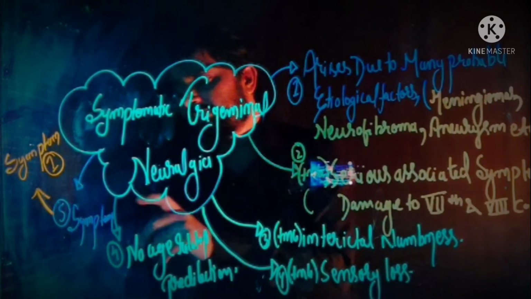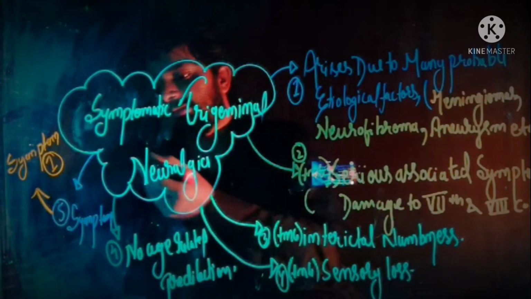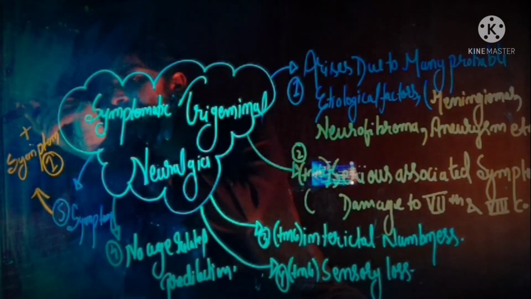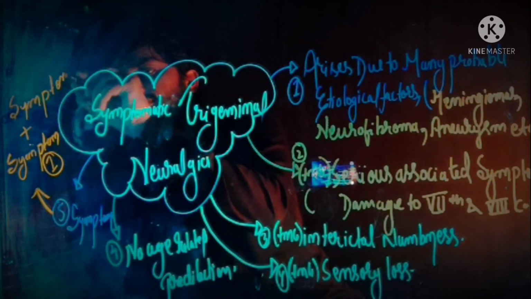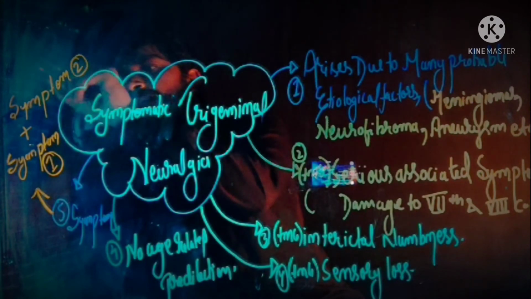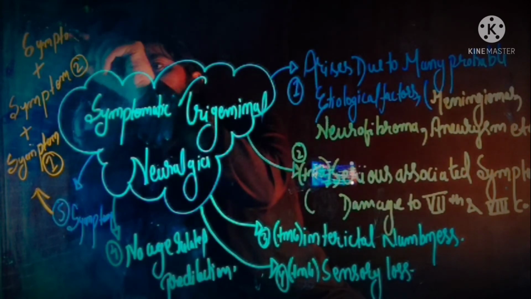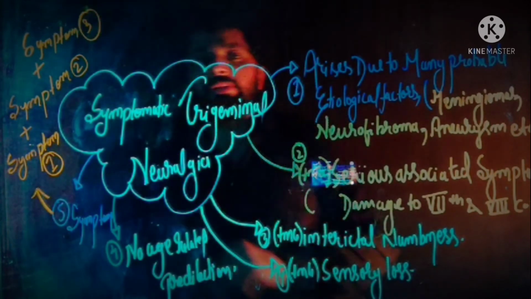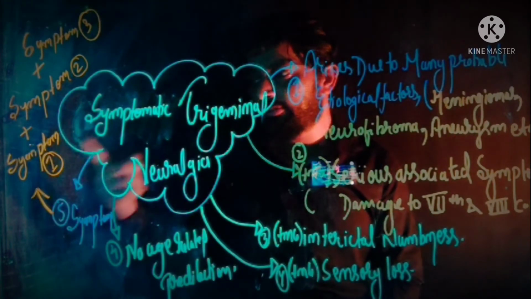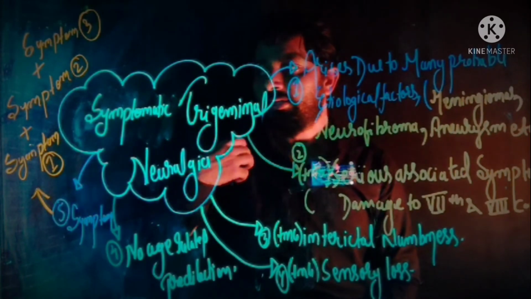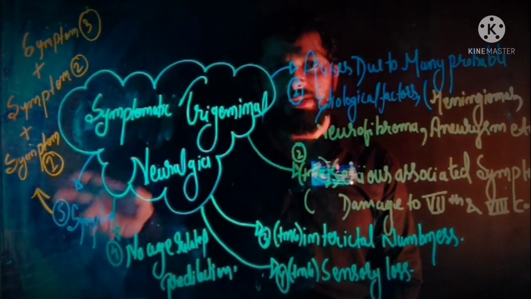Now when we talk about the symptoms, the symptom seen in case of symptomatic trigeminal neuralgia is actually the combination of symptom 1, symptom 2 and symptom 3. Symptom 1 is the symptom of typical trigeminal neuralgia.